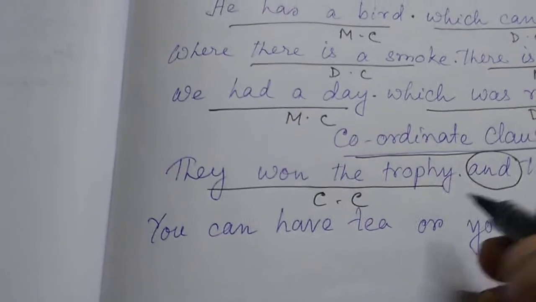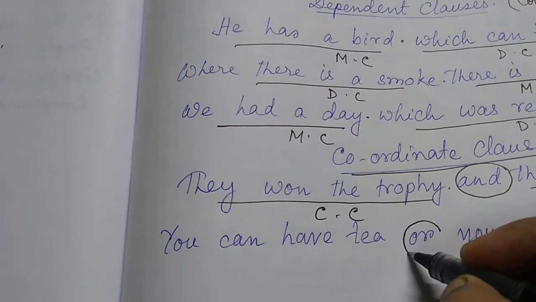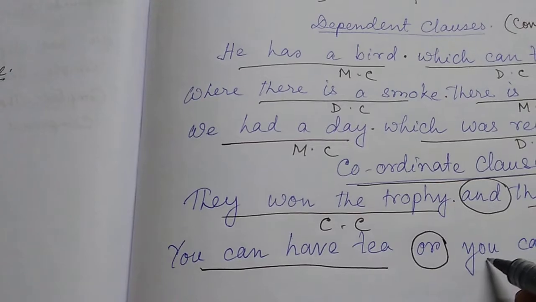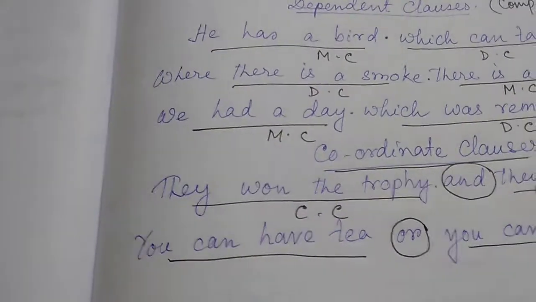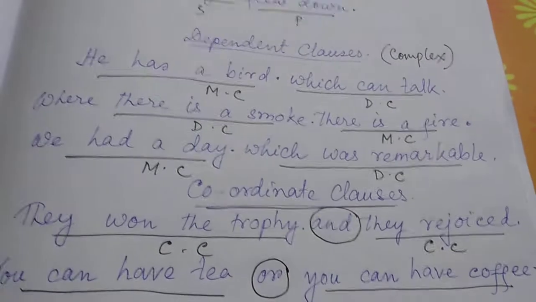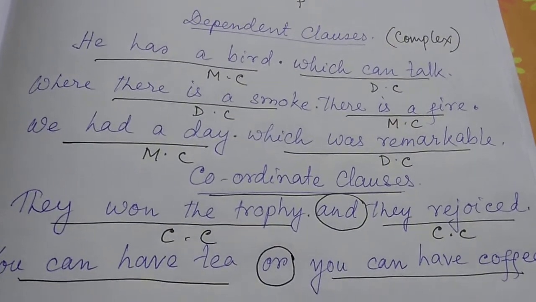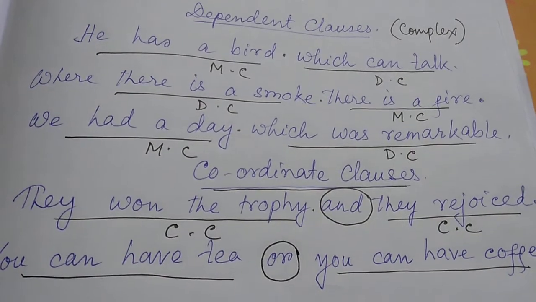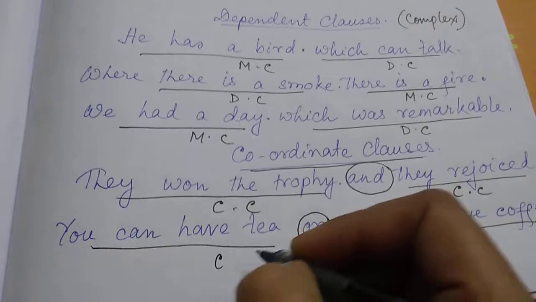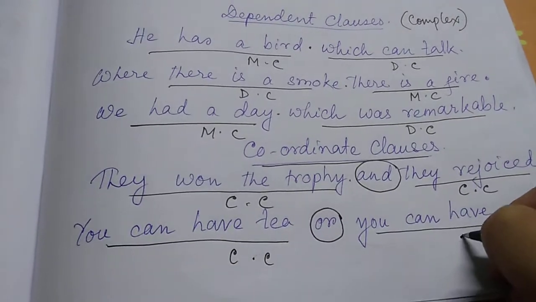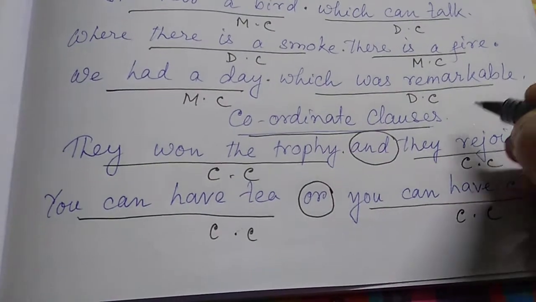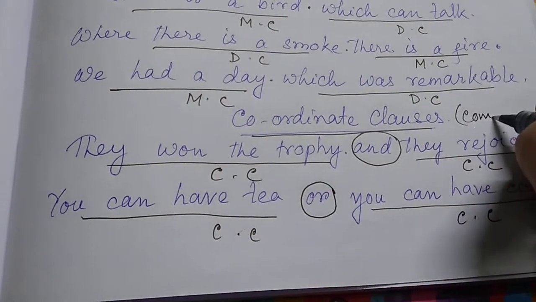Similarly, this next sentence is joined by or. You can have tea or you can have coffee. If you say you can have tea, it is making a sentence. You can have coffee is also making a sentence. So they are similar in value. They can both make sentences, and that is exactly why they are coordinate clauses. Where do we find coordinate clauses? We find them in compound sentences.